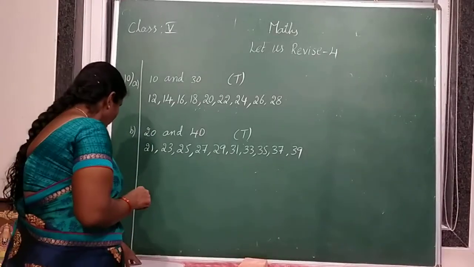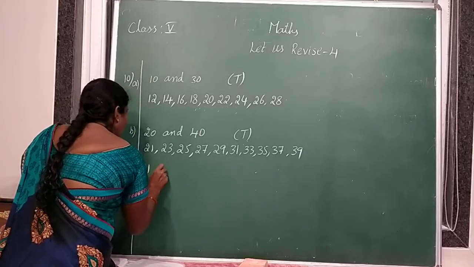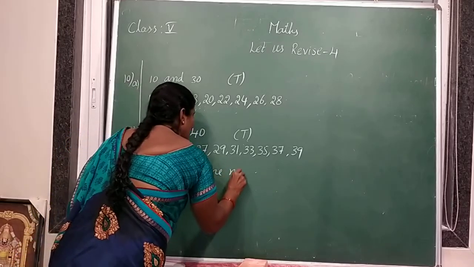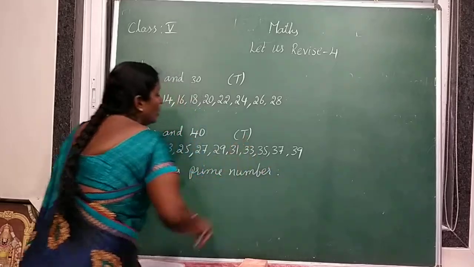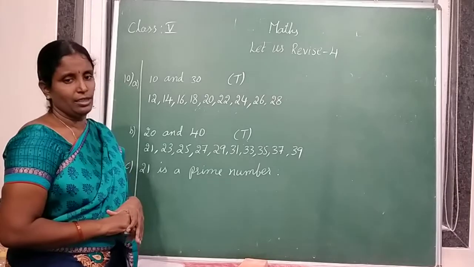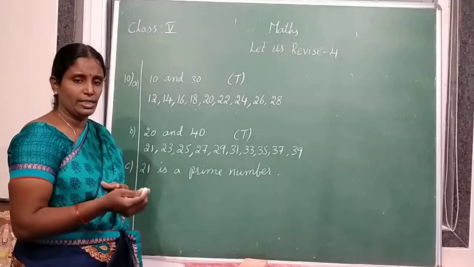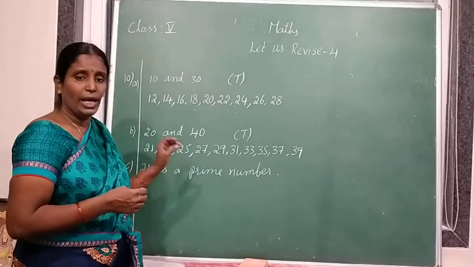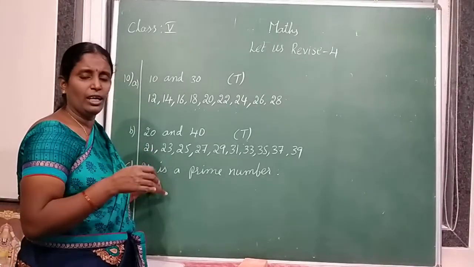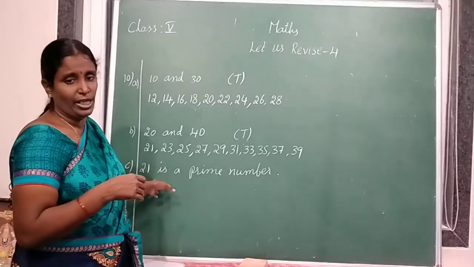Understood? Next one. 21 is a prime number. Is it true or false? Before going to the answer, what is a prime number? Which numbers are divisible by 1 and itself? Those numbers are called prime numbers. Now 21: is it divisible by 1 and 21 or any other number? Yes, it is divisible by 3 and 7 also.